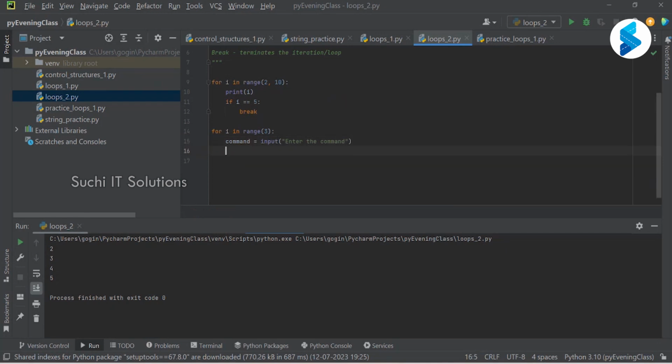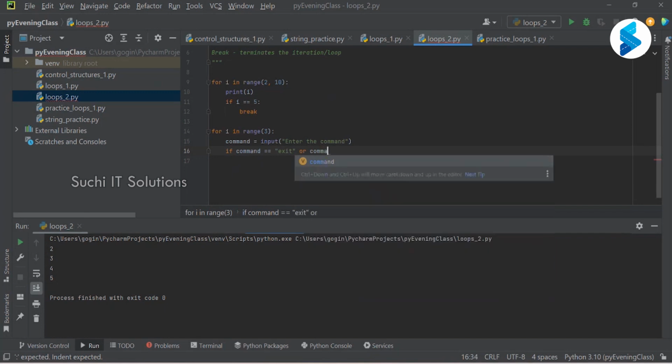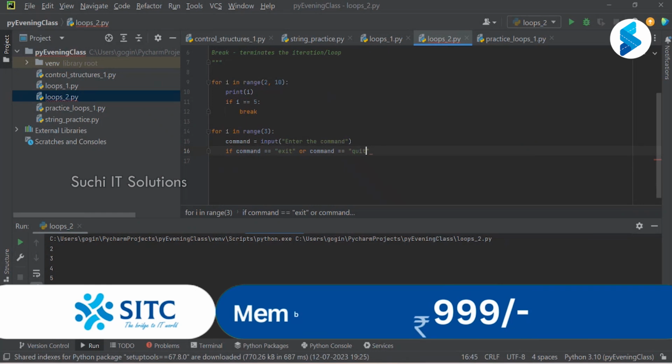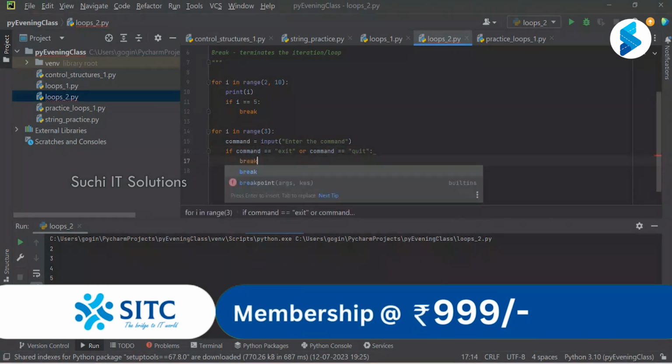And if command equals exit or command equals quit, then what are we going to say? Break.